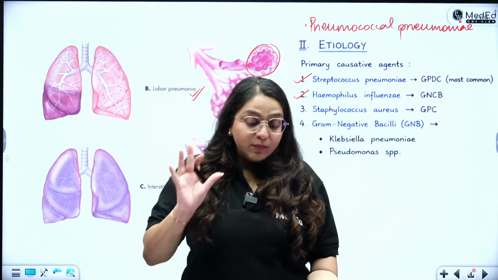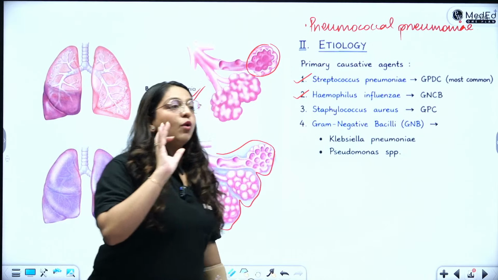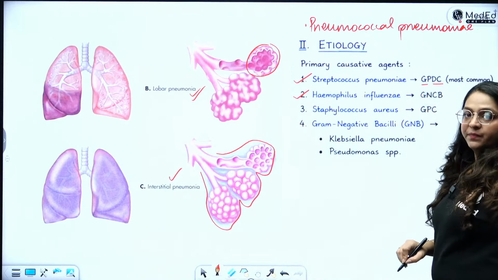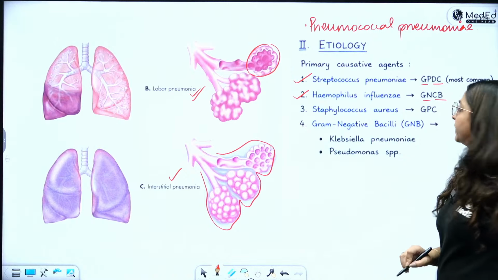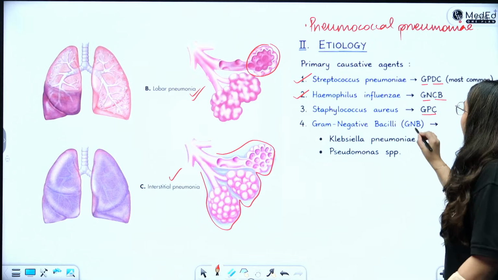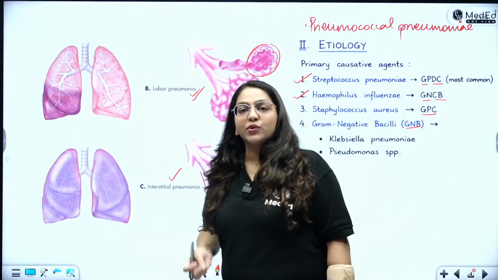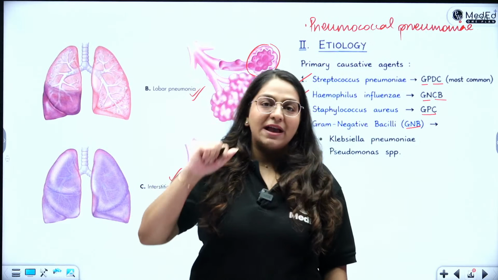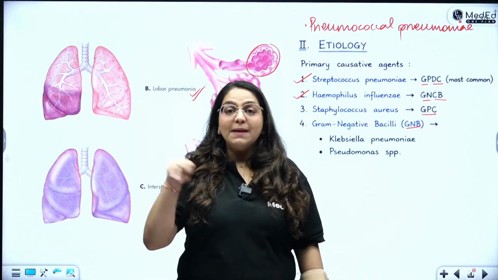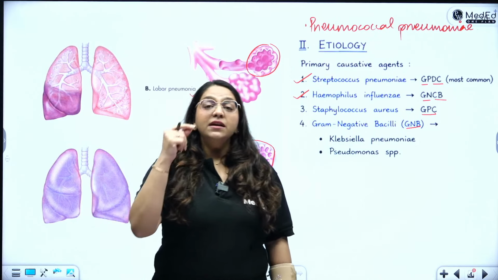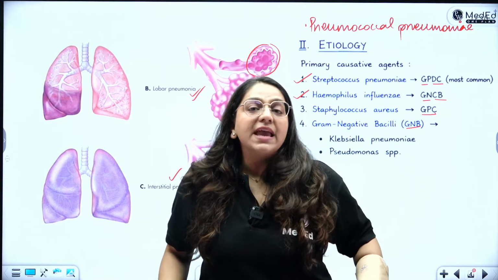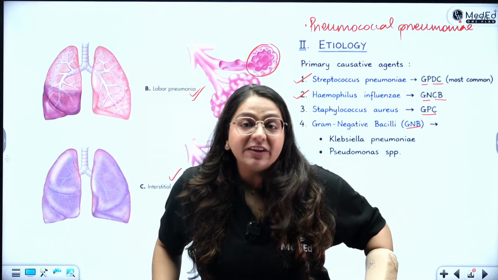So you see, lobar pneumonia can be caused by the entire spectrum of bacteria that you read. It can be caused by gram-positive diplococci, gram-negative cocobacilli, gram-positive cocci, and gram-negative bacilli. So you can have your GPCs, you can have your GNBs. Both can infect, okay? If it's a GPC and it clusters, it is Staph aureus. If it's a GPC in pair with a capsule, it is Streptococcus pneumoniae. If it's a short gram-negative cocobacilli with a capsule, it is H. influenzae. And other gram-negative bacteria such as Klebsiella pneumoniae, again capsulated, and Pseudomonas species.